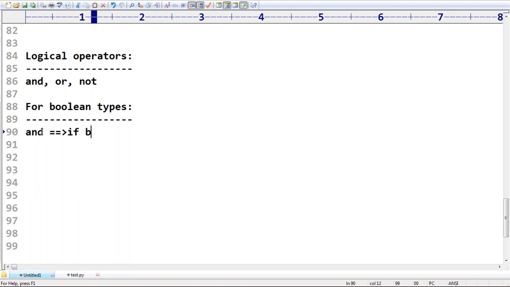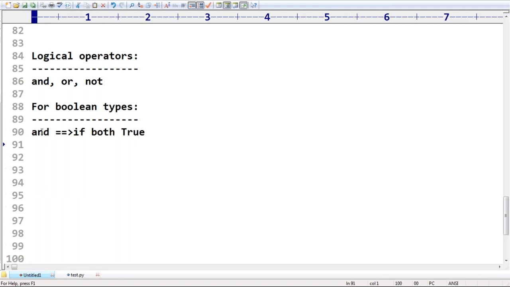If both arguments are true, then the result is true. From childhood you know this: true and true, both compulsorily true, then only the result is true. If at least one is false, then the result is always false.